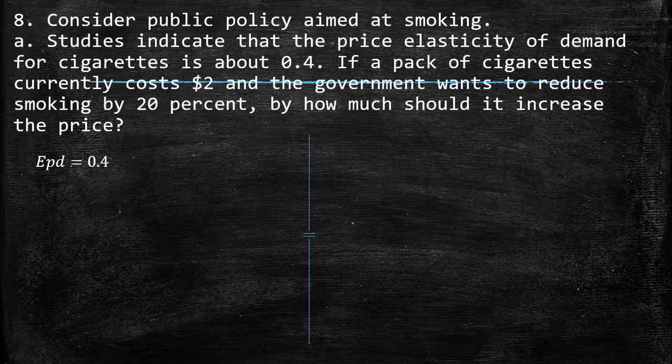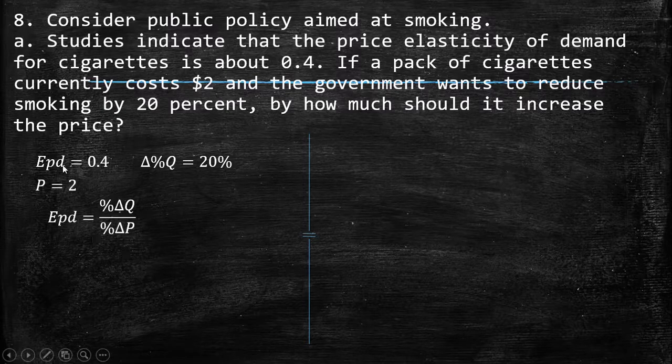So remember that here we have the price elasticity of demand, which is 0.4, we have the price, which is 2, and the percent that the government wants to decrease the quantity is 20%. We know that the price elasticity of demand is given by the percentage change in quantity divided by the percentage change in price.